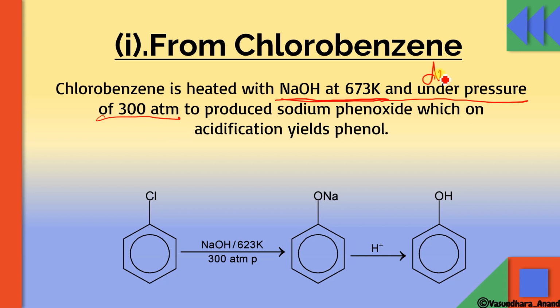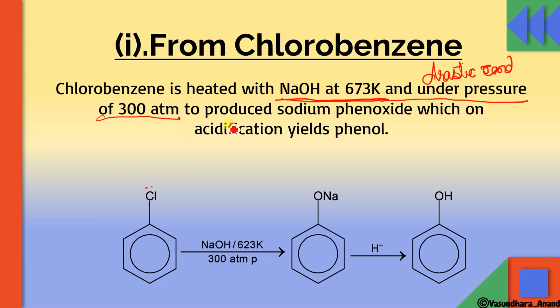Why is this drastic condition required here? Because the chlorine is directly attached to the benzene ring, and the lone pair of electrons is resonance stabilized, so this bond is very strong and will not be easily broken. That's why the drastic condition, high temperature and high pressure, is required.